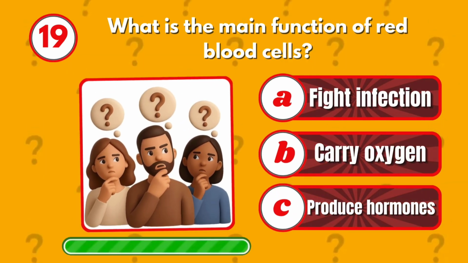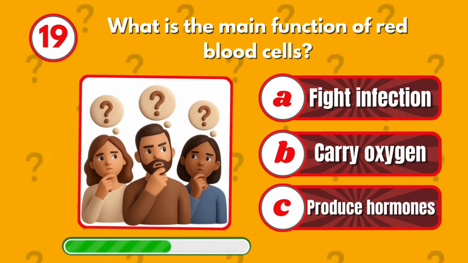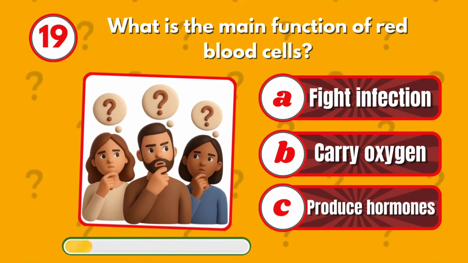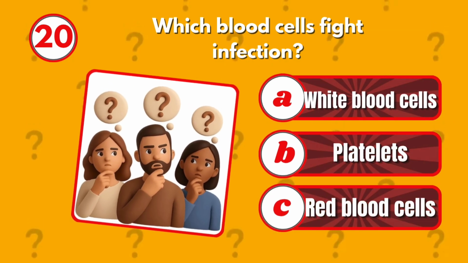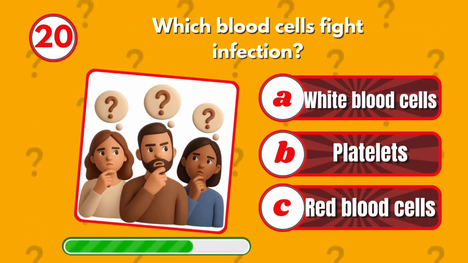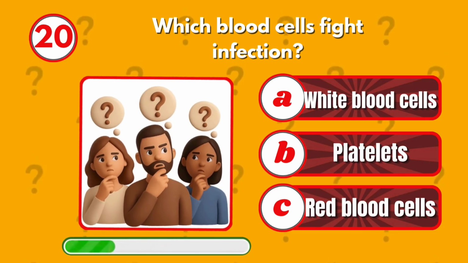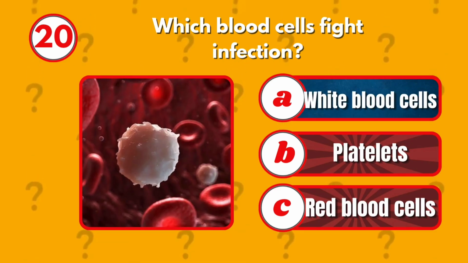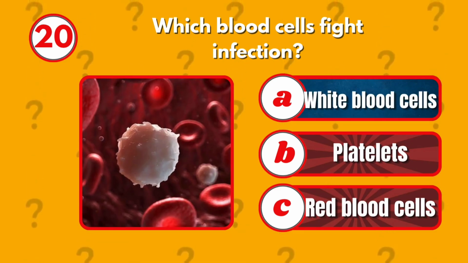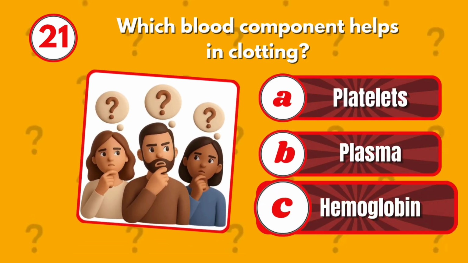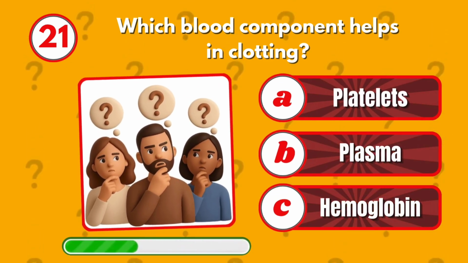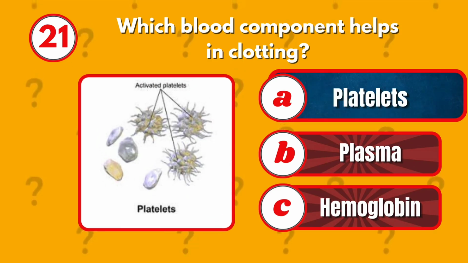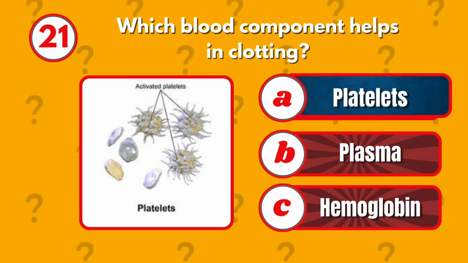What is the main function of red blood cells? Carry oxygen. Which blood cells fight infection? White blood cells. Which blood component helps in clotting? Platelets.